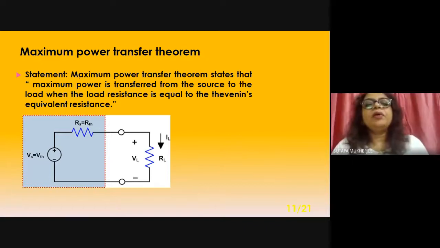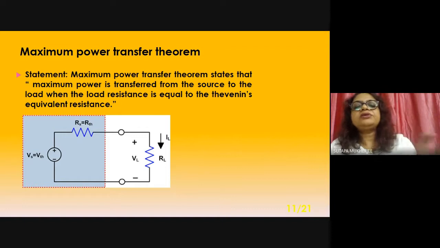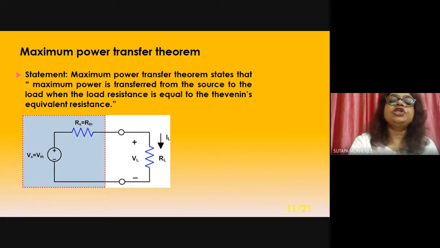The maximum power transfer theorem states that maximum power is transferred from the source to the load resistance, provided the load resistance is equal to the Thevenin's equivalent resistance.